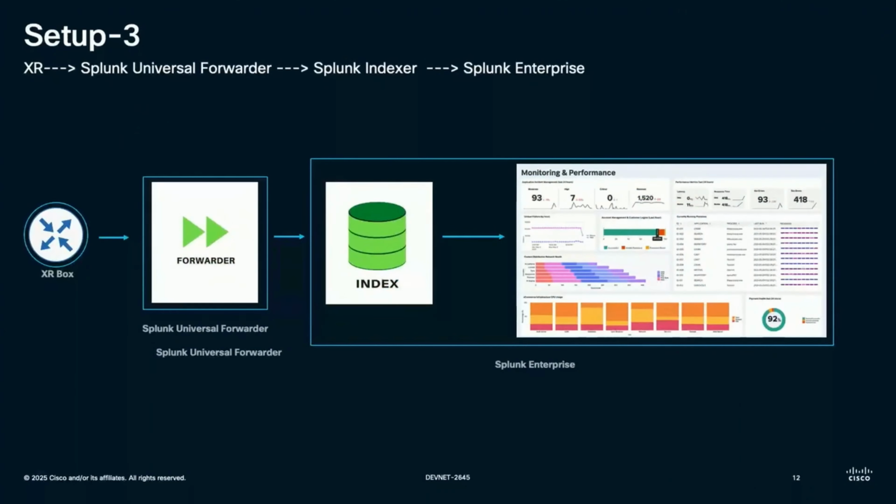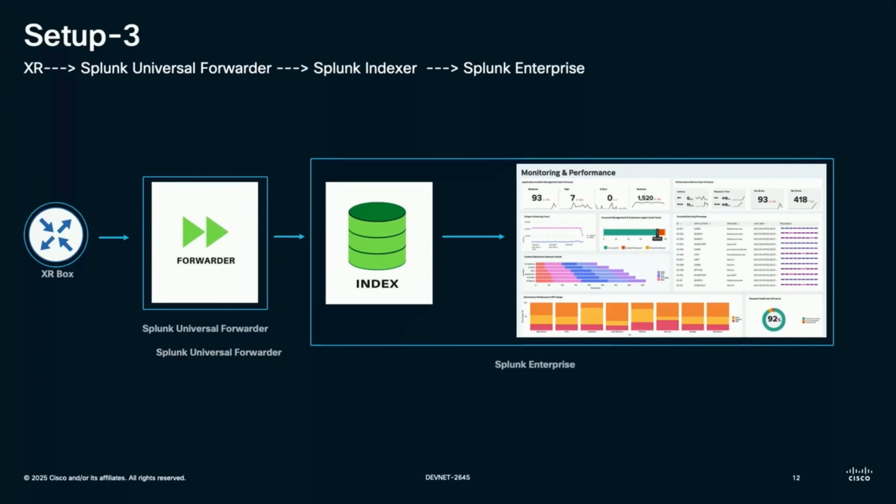And last but not the least, this is my third topology, which we are going to leverage in detail. We are going to have a demo for the same topology, and we'll deep dive into the components of this topology. In this topology, I have Cisco 8000 XR router running XR version 24.4.